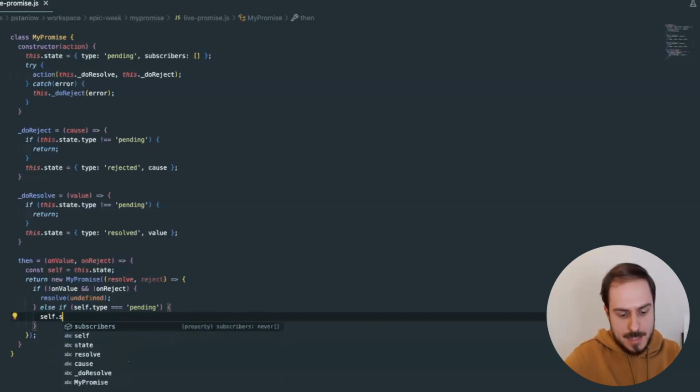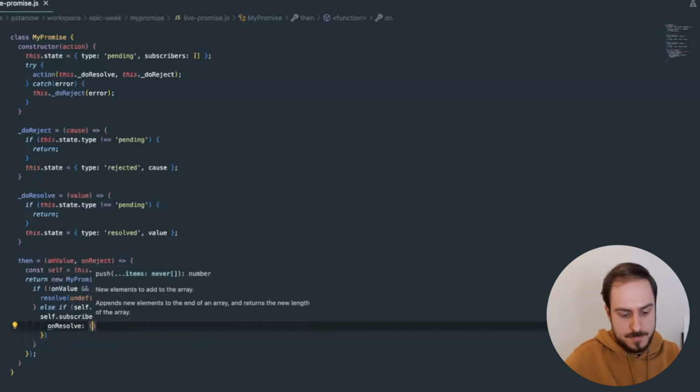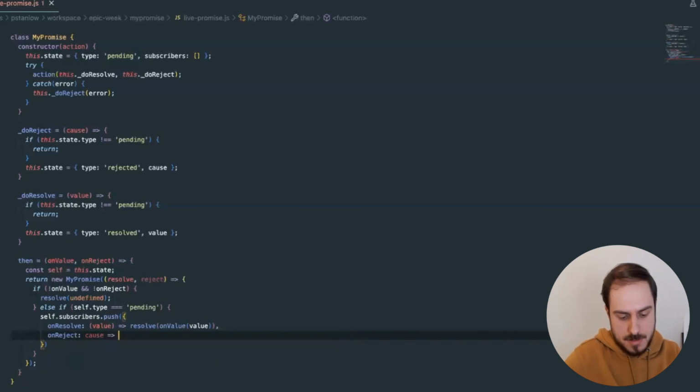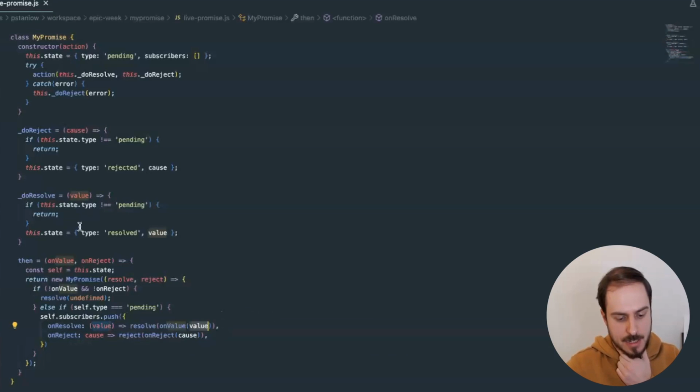So let's say that we add an object like this, with onResolve and onReject, with cause, reject, onReject, cause, right? So you want to pass the value to your callback, and then whatever it returns, we will resolve this promise with. And the same with reject. If the original promise gets rejected, you want to pass the cause through the onReject, and then reject the new promise with whatever value your callback returns.